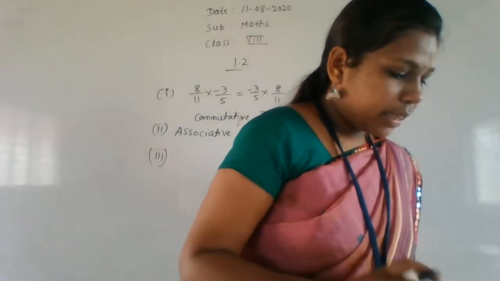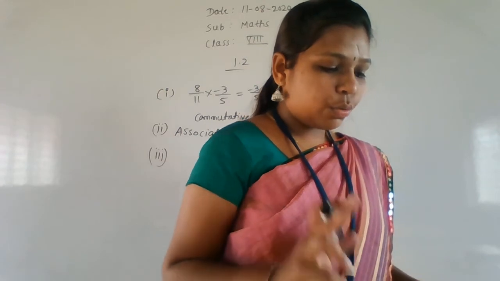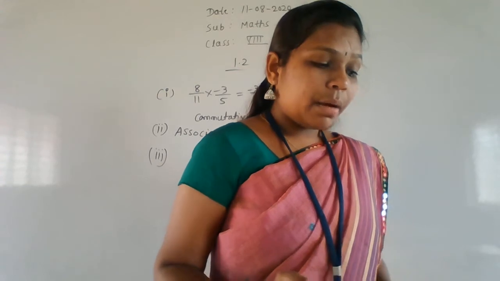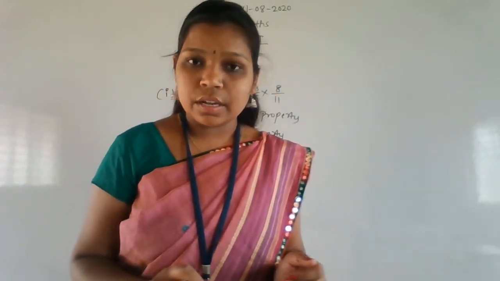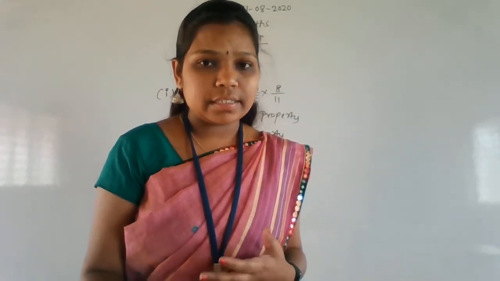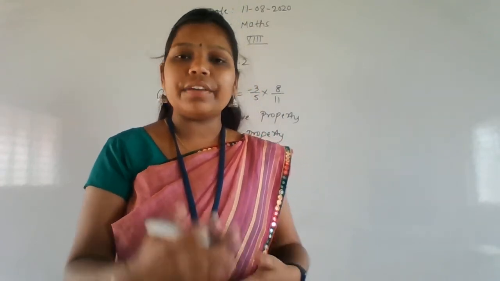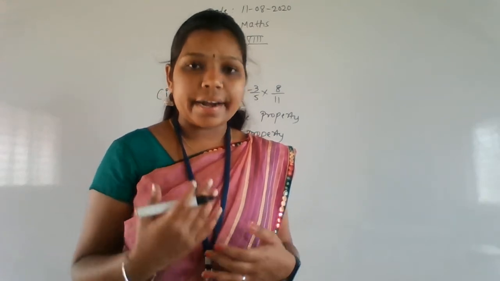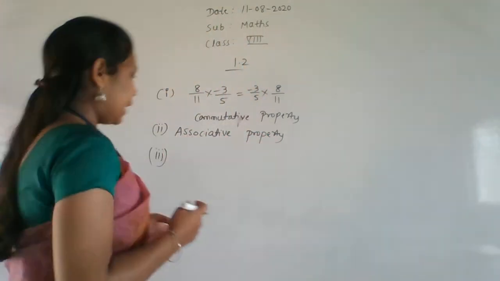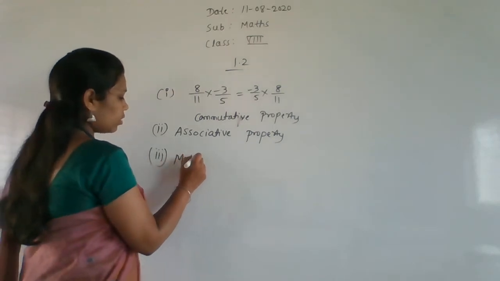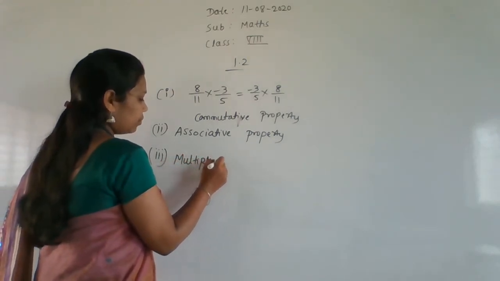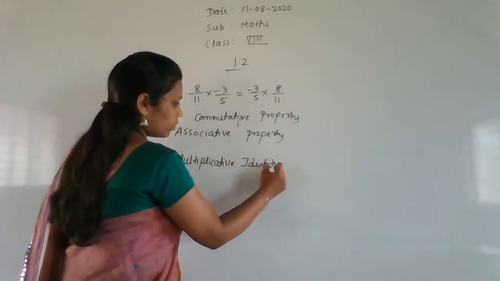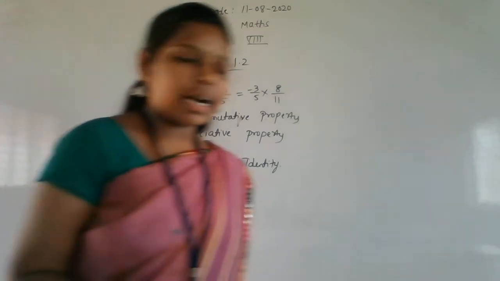Next, the third one is 3/4 × 1 = 1 × 3/4. They have given 3/4 only here, but what is the property? If you are multiplying any number by 1 and we are getting the same number, then which property is it? It is nothing but the identity. So it is the multiplicative identity.